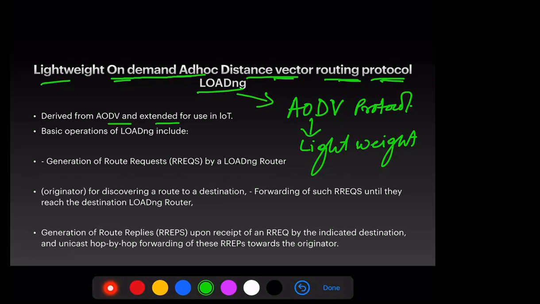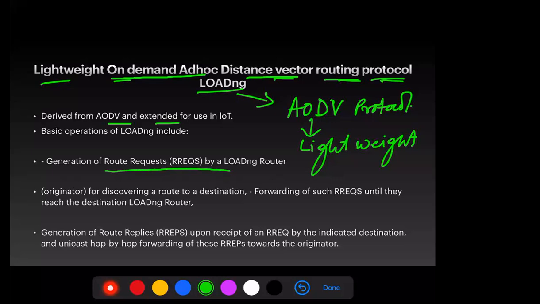Now, the source IoT device does not know to whom to send the packet. In that case, it will send a route request message through a LOAD-NG router to its neighboring nodes. As I have already told, in the case of WirelessHART, we use either mesh or star topology.